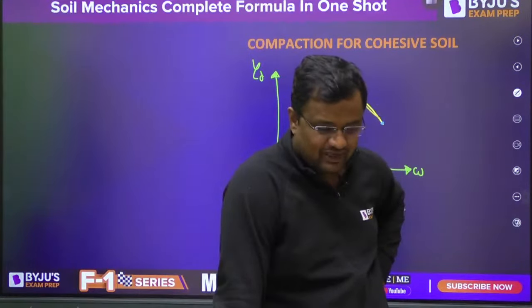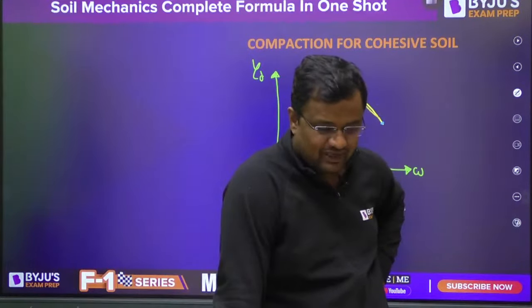If effective stress is less, effective stress represents the contact force, so they are not loving each other. There is very little contact, so easily it can slide. If I apply any shear stress here, easily it can slide. But when there is a high contact pressure, it will not be able to slide easily.